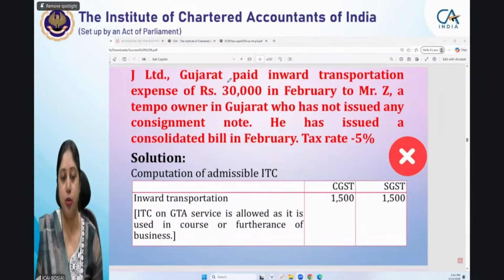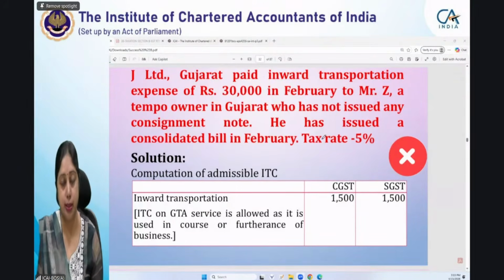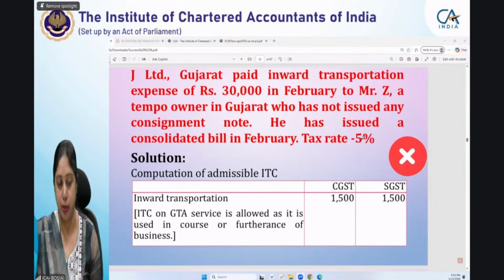J Limited Gujarat paid inward transportation expense of 30,000 to Mr. Z, a tempo owner in Gujarat who has not issued any consignment note. He has issued a consolidated bill in February. He has not issued any consignment note. Tax rate applicable on such transactions is 5%.